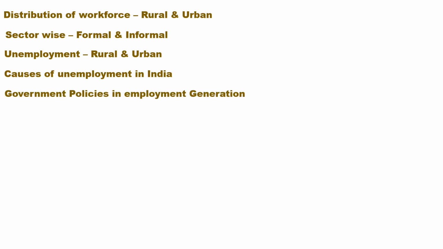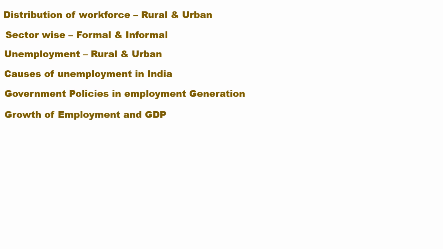Government policies in employment generation. What are the measures that have been taken by the government? Direct measures and indirect measures. Some small scale industries, some skill industries, other employment opportunities. What are the things that have been done by the government has to be written.